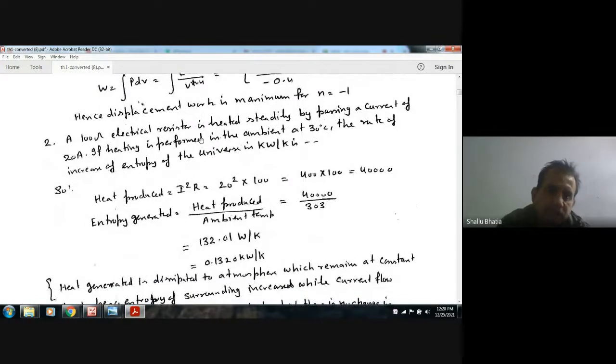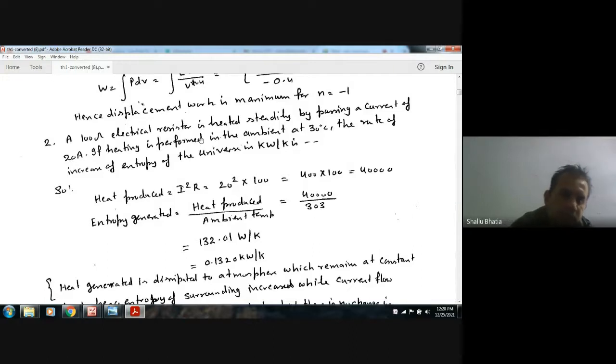Next, a 100 ohm electric resistor is heated steadily by passing a current of 20 ampere. If heating is performed in the ambient at 30 degrees Celsius, the rate of increase of entropy of the universe in kilowatt per degree Kelvin is?